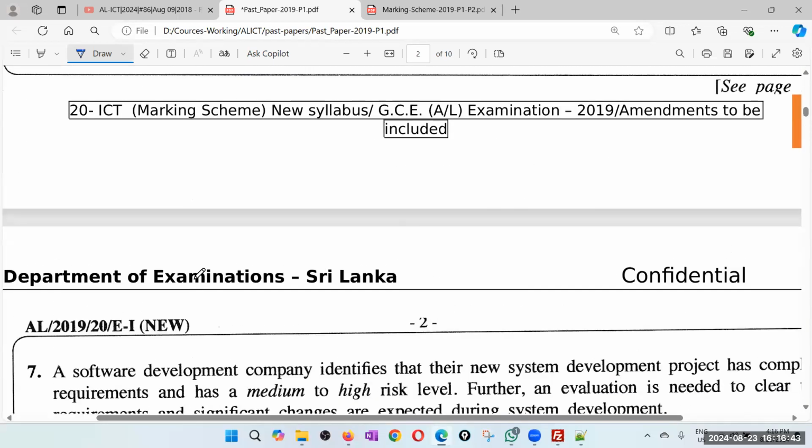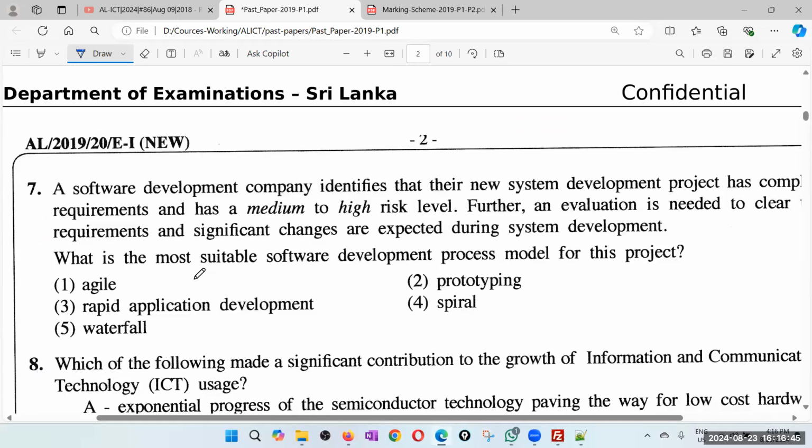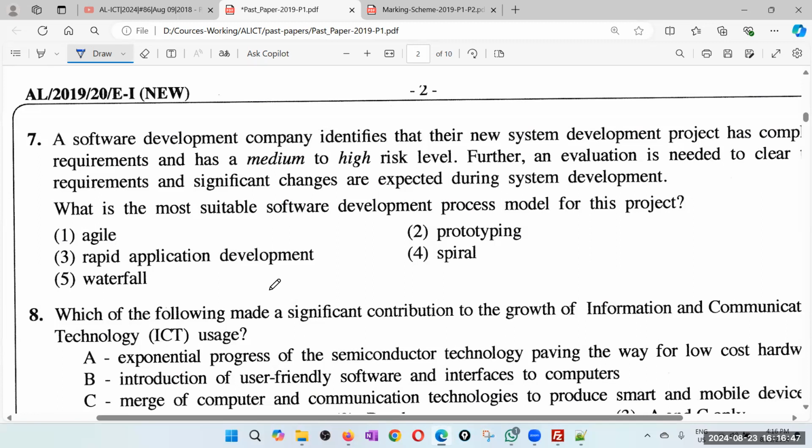Question number 7. So, a software development company. First I will read the question. What is the most suitable software development process model for this project? Because otherwise I waste my time, because now I have the context. Now I can read the question in the proper context.